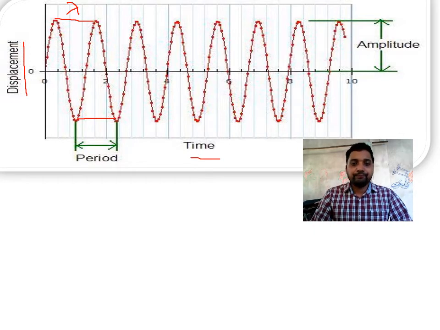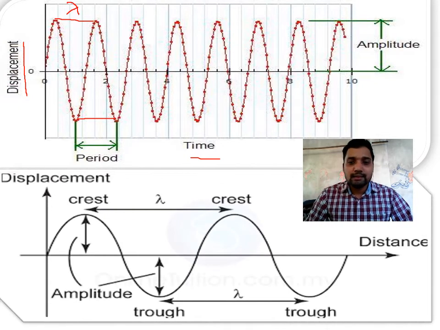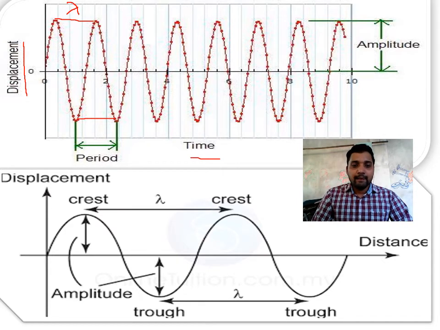Here we get another graph, the distance-displacement graph. As I told before, this is the wavelength. This is the amplitude, the maximum upward displacement or maximum downward displacement.